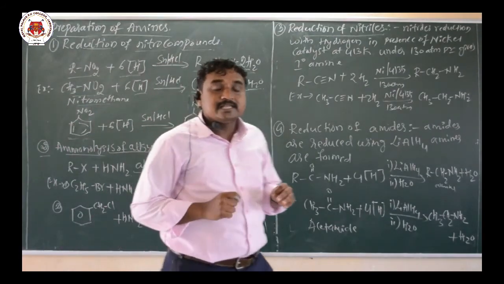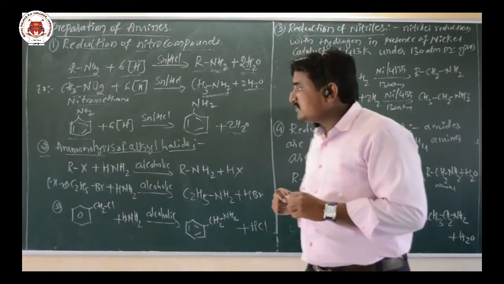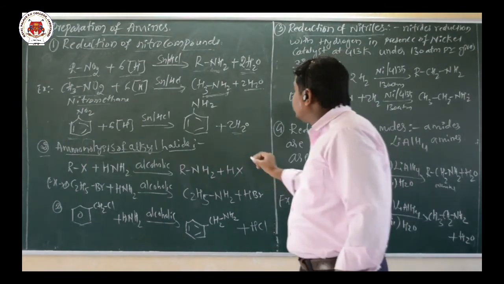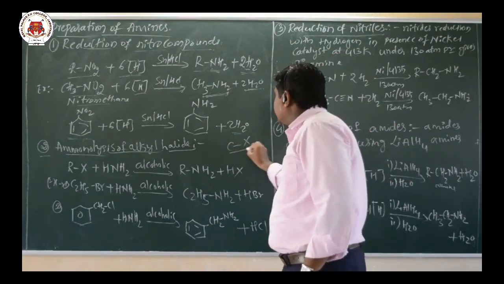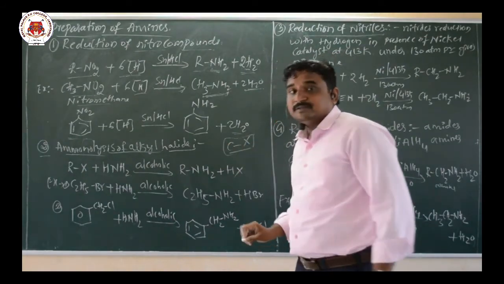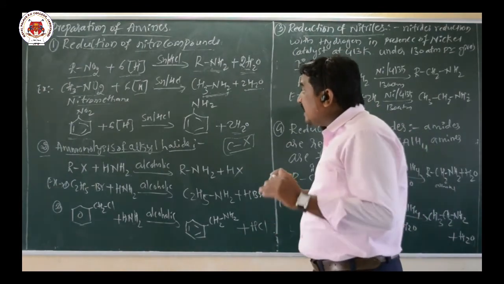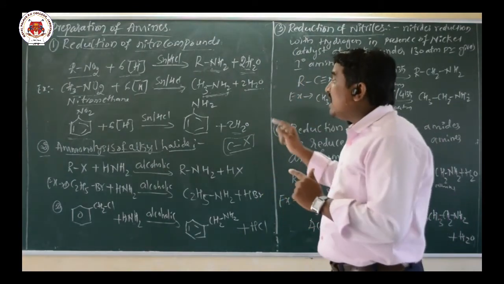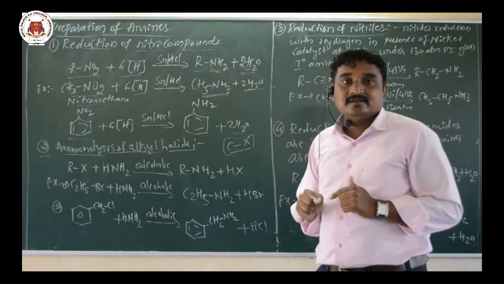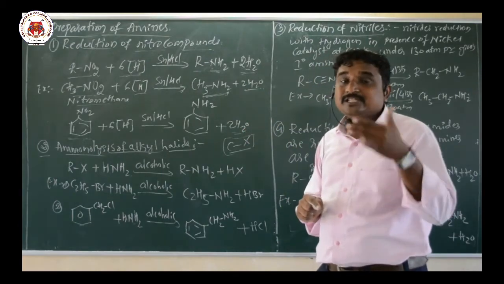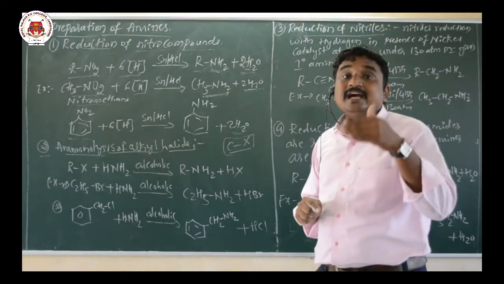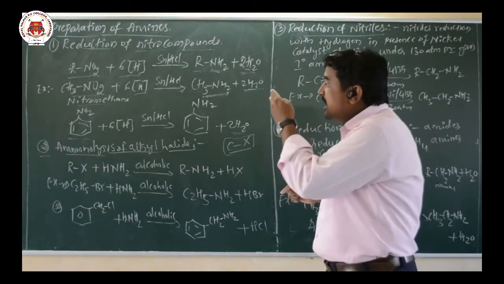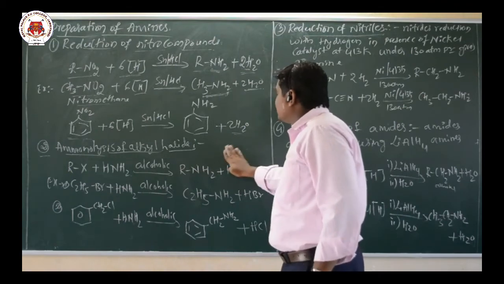Aminolysis means breaking of the C-X bond, the carbon halogen bond, by adding alcoholic ammonia. That reaction is called aminolysis. Lysis means break. By adding alcoholic ammonia, this reaction is known as aminolysis, breaking the C-X bond.